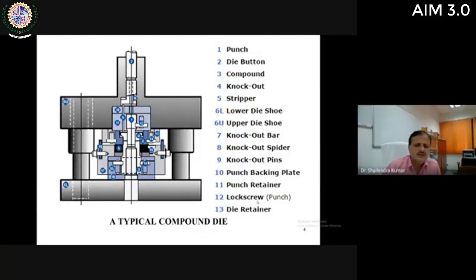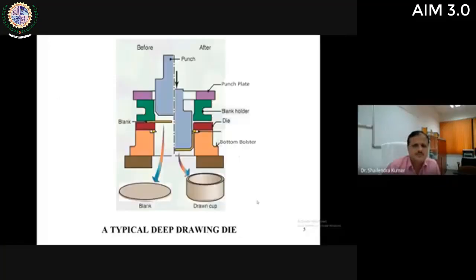Some components are active components, some are inactive components. Active components are like die cavity, die block, punch and stripper plate. Inactive components are like fastening elements, bottom plate, top plate, bolster plate, dowel pins, and ram.